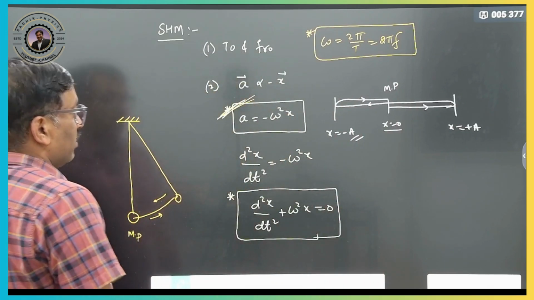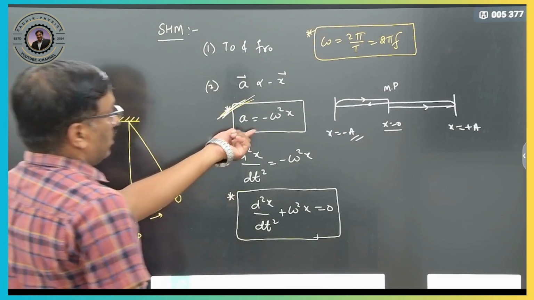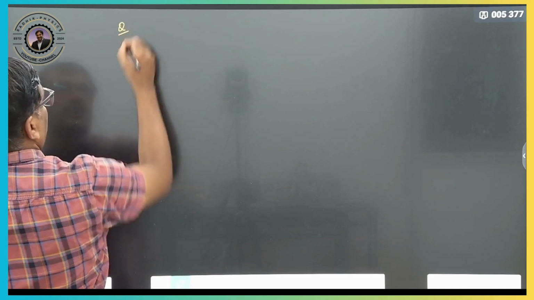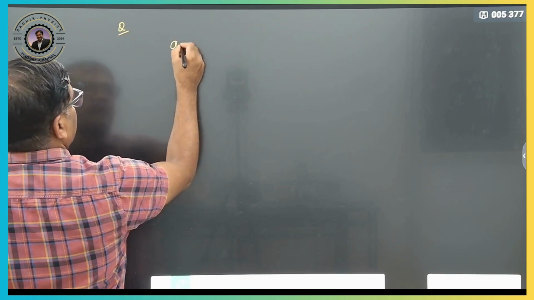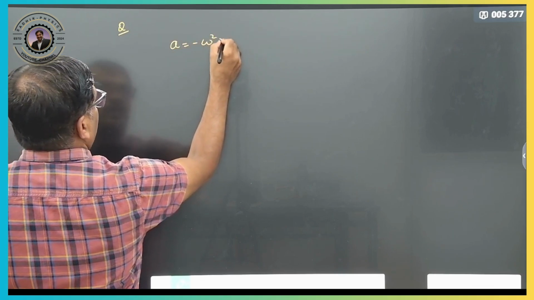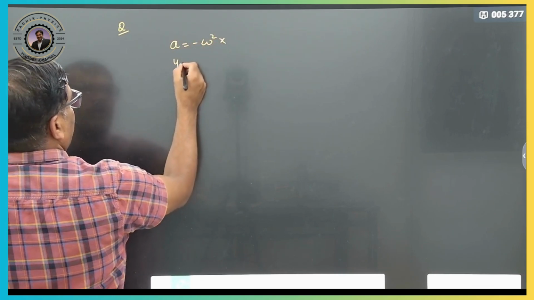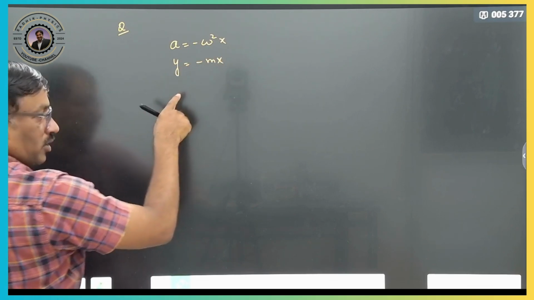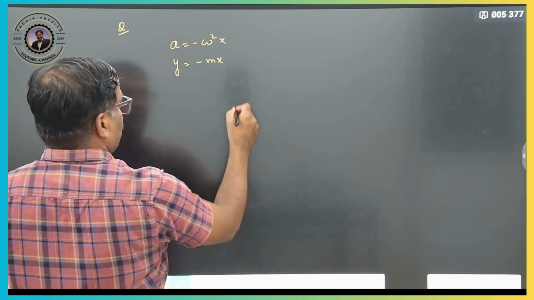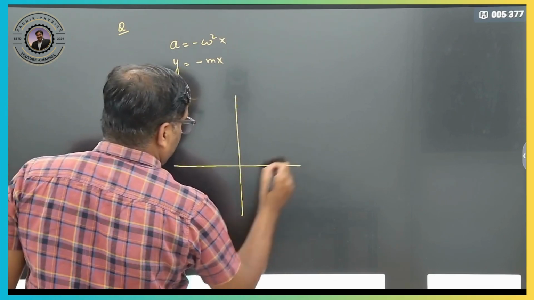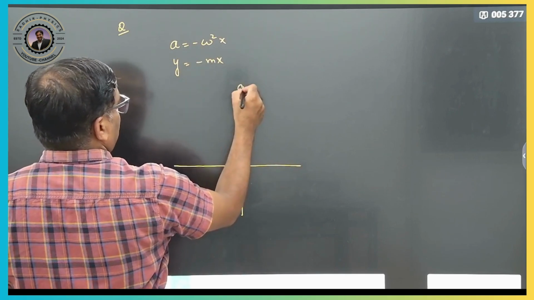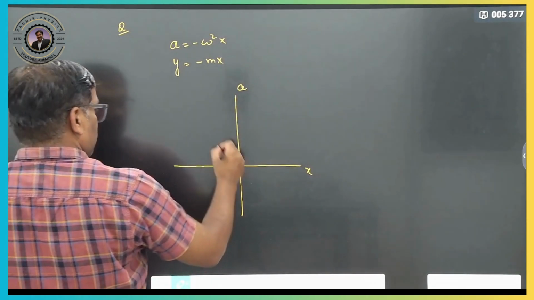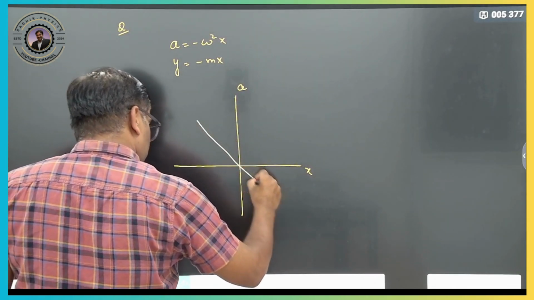Now we'll see one simple question here. Acceleration is equal to minus omega square into x. How will the graph be? y is equal to minus mx, so it is a straight line passing through the center, but it has a negative slope. Here y means acceleration, and here it is displacement. The graph for this will be like this.